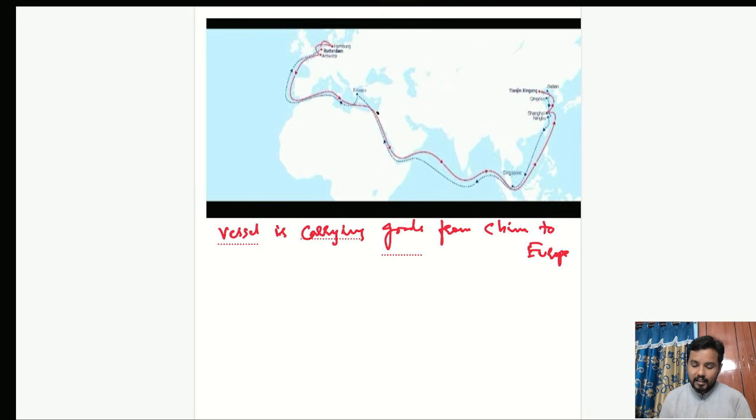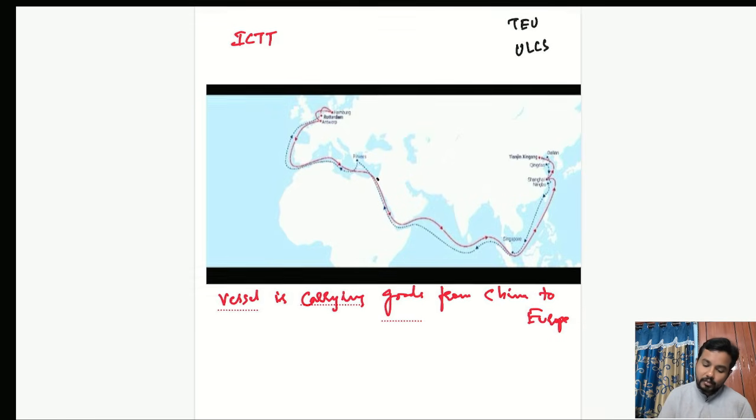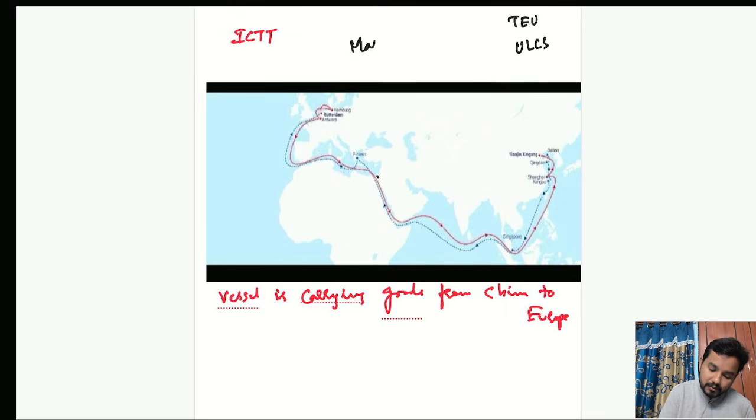Let us assume there is a huge vessel. We will call it ultra large container ships, ULCS. There is a ULCS belonging to a shipping company called Maersk.